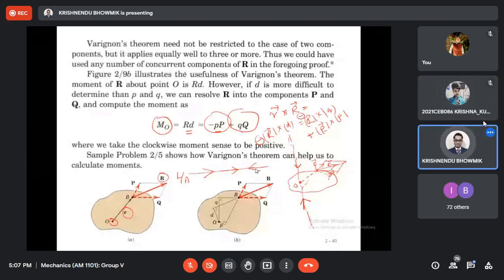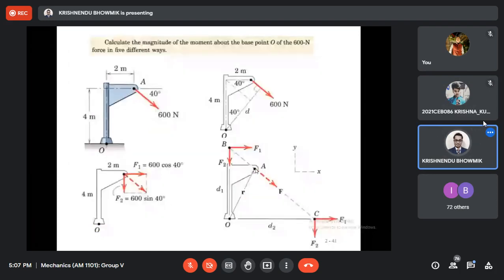Okay, now let's take some examples. You have to calculate the magnitude of the moment about the base point O, this is the base point, of 600 Newton force in 5 different ways. I am just showing different ways.